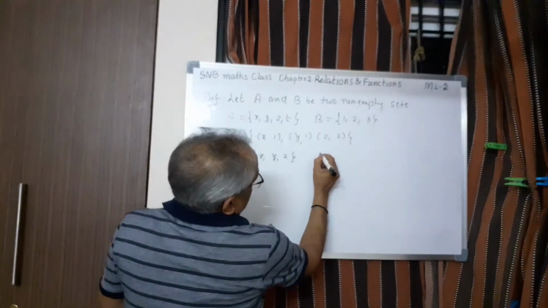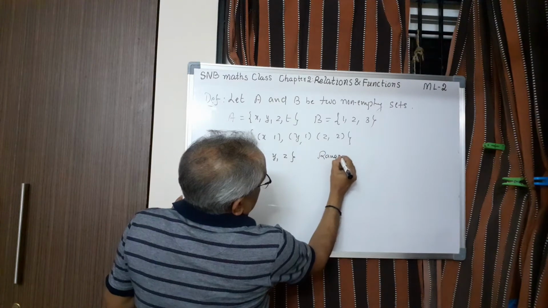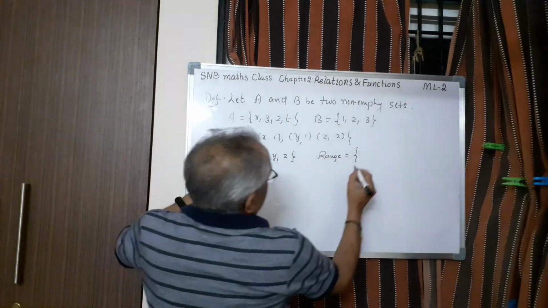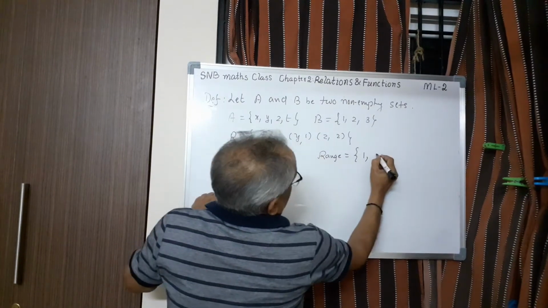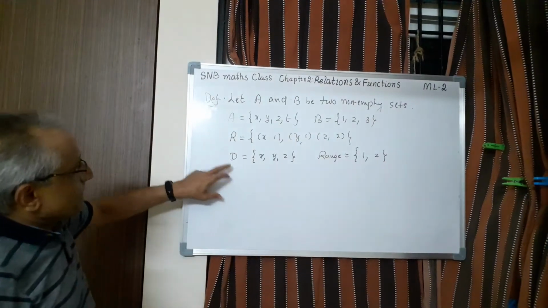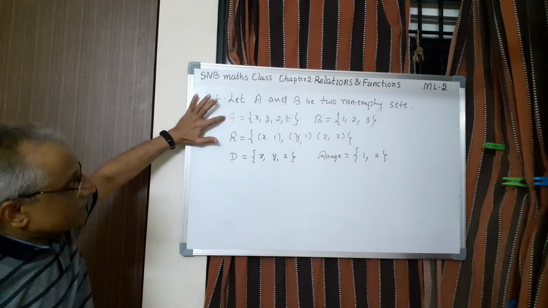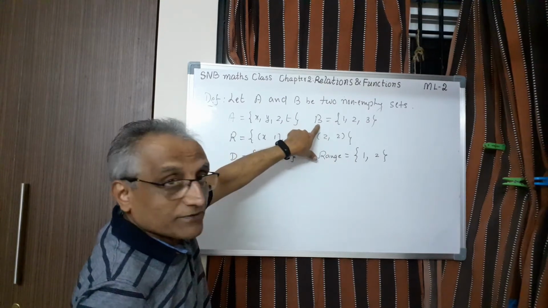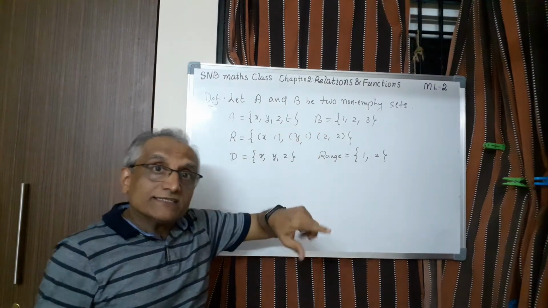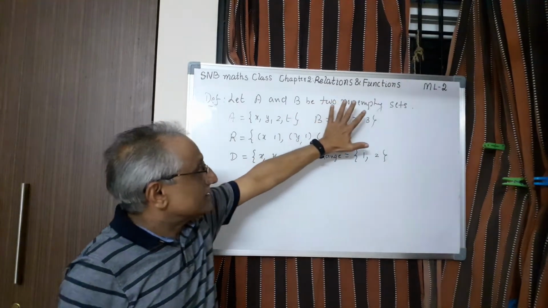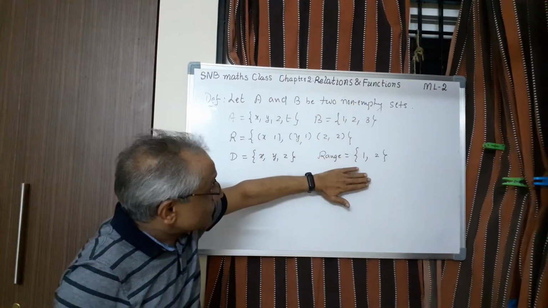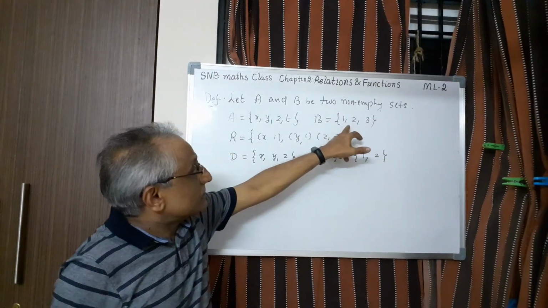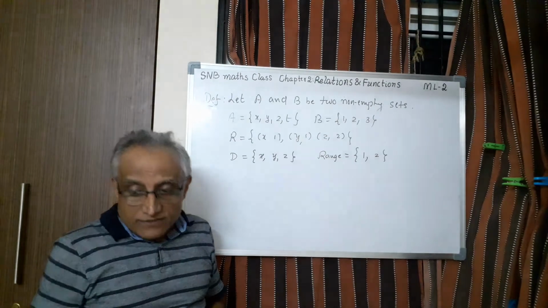Now what is the range? Let me take range as Range only because I don't want to use R. R means relation. So here we have to take 1 and 2. Now it is very clear: domain is a subset of A and range is also a subset of B. Codomain is B. Codomain will not change. For a given relation, codomain is fixed. That means you have to take the second set as it is. Range is only a subset of codomain. If all the elements of codomain are also in the range, then of course range and codomain are one and the same.